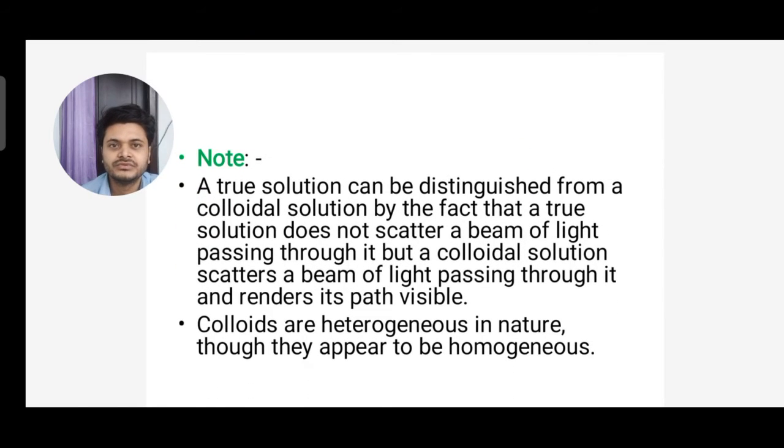Now note, a true solution can be distinguished from a colloidal solution by the fact that a true solution does not scatter a beam of light passing through it, but a colloidal solution scatters a beam of light passing through it and renders its path visible.